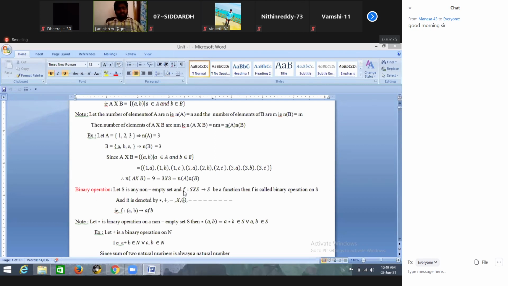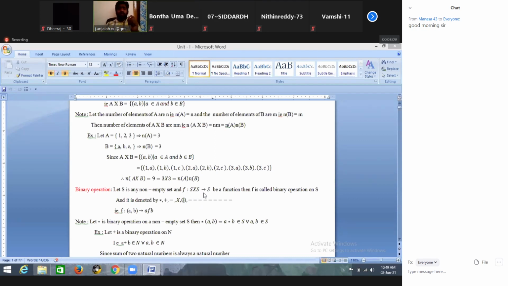Binary operations are denoted by star, plus, minus, cross, circle plus, or sometimes just a circle, some different kind of operations. So F from S cross S to S is a function. What is the basic property of a function? Every element in the domain has a unique image in the codomain.